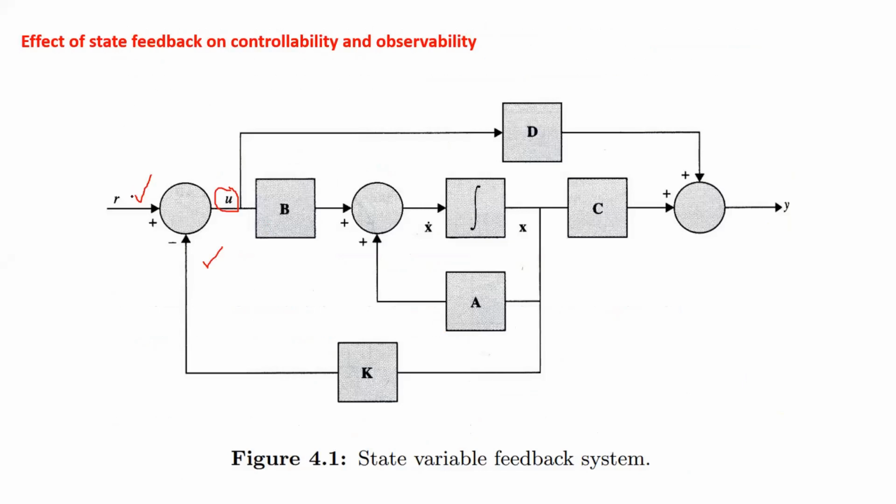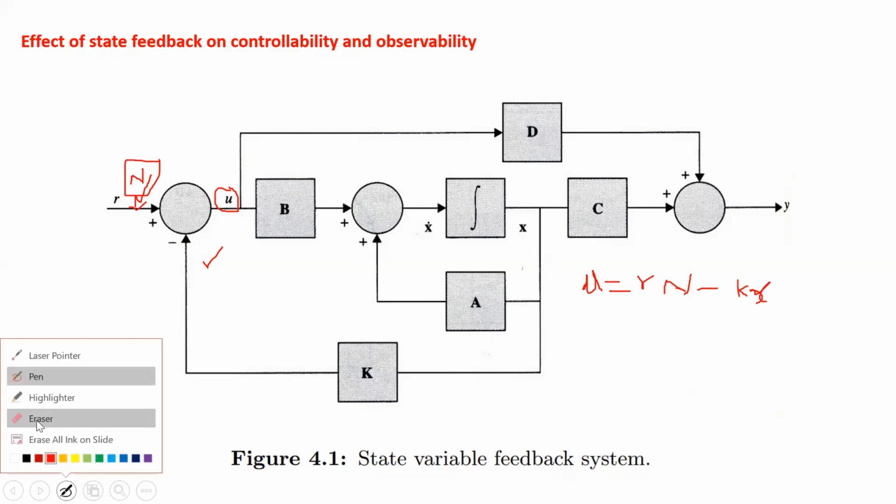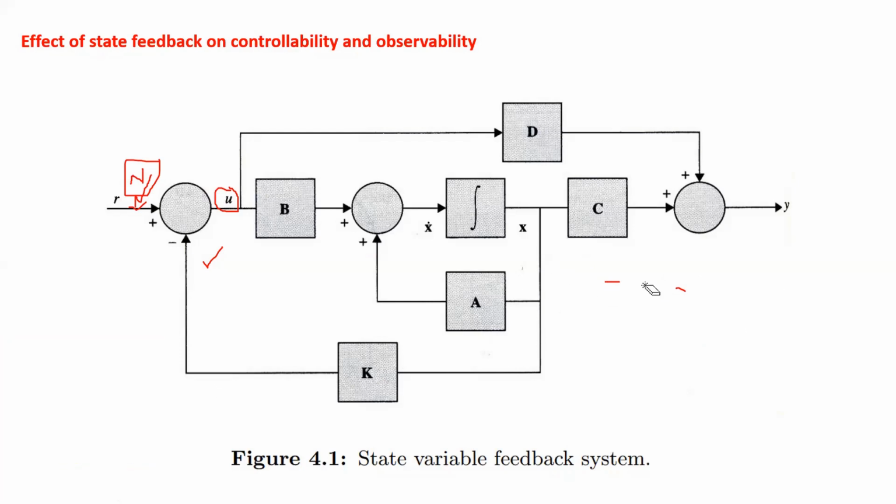Let us take R multiplied with n, where n is a constant, and let this block be included over here. Then I can write u is equal to r into n minus k into x.